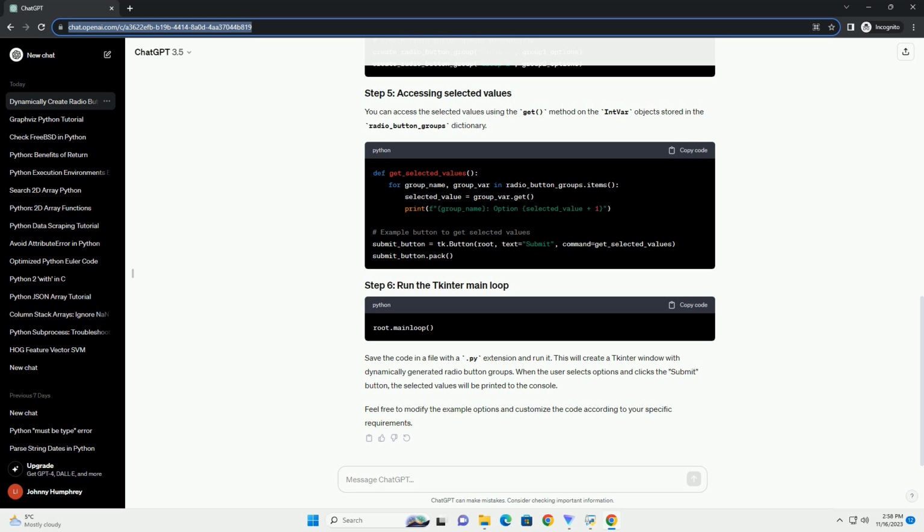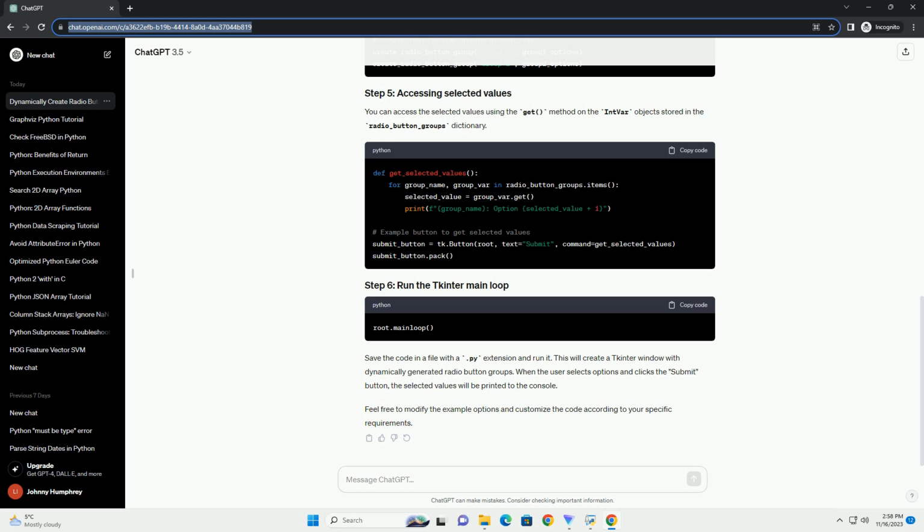You can access the selected values using the get method on the IntVar objects stored in the radio_button_groups dictionary. Save the code in a file with a .py extension and run it. This will create a Tkinter window with dynamically generated radio button groups. When the user selects options and clicks the submit button, the selected values will be printed to the console.